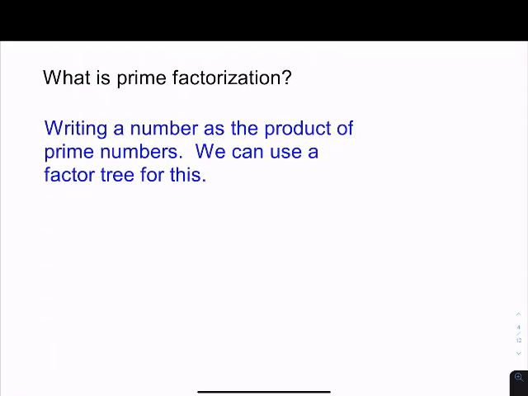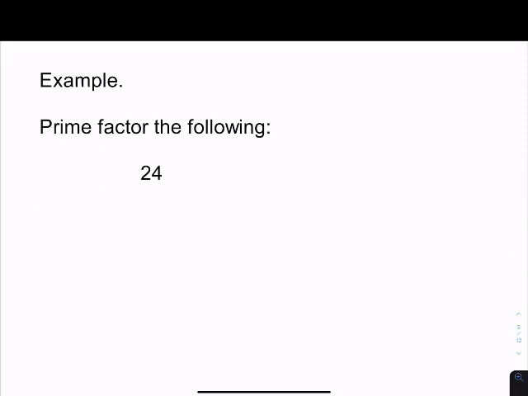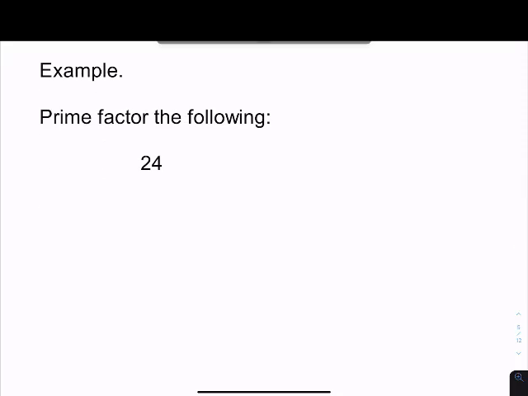So what is prime factorization? Prime factorization is writing a number as the product of prime numbers, which means you're multiplying them. We can use a factor tree for this. Take, for example, if I were to ask you to prime factor 24. You would break it down into what kinds of things multiply together to give 24.